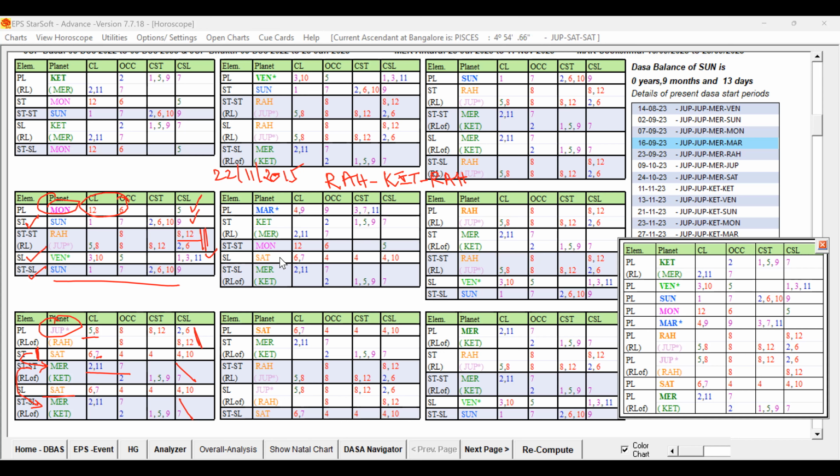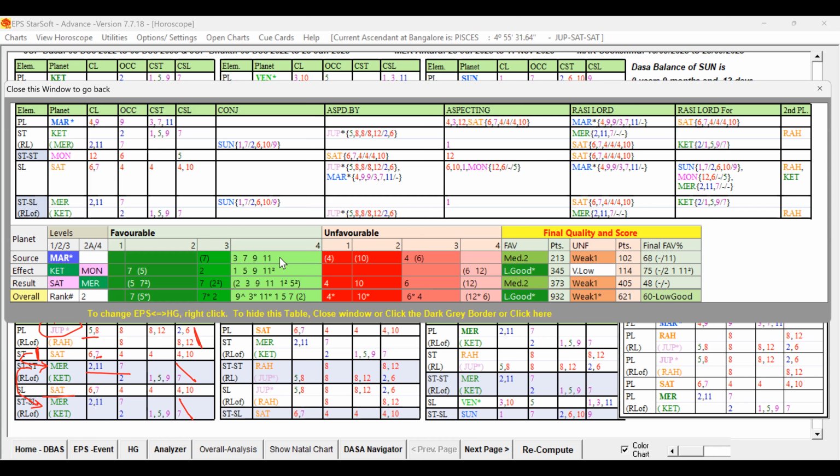And why is the sublord alone weak? Let us check whether that Saturn is getting support from the other key planets. Saturn is in the star of Mercury, that is one thing. You can see Saturn has Mars in its support, aspected by Mars, and Rasi Lord for Mars. That Mars is the source planet, a free planet also.